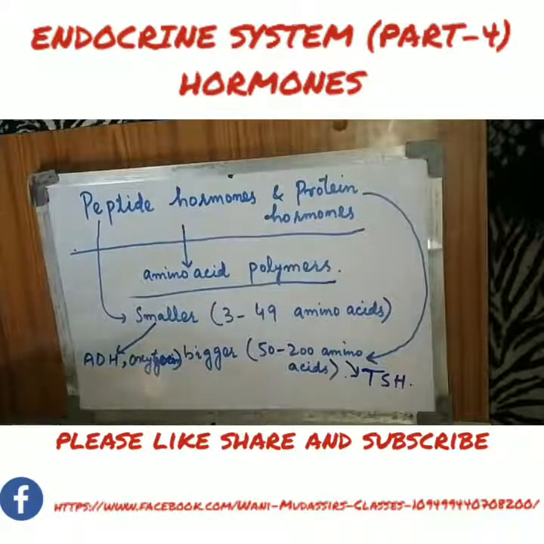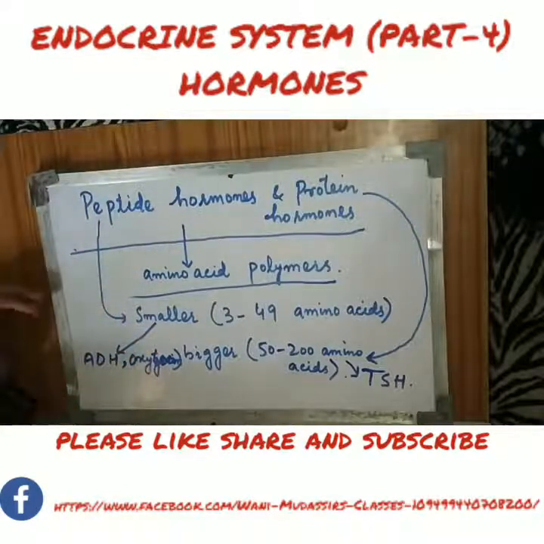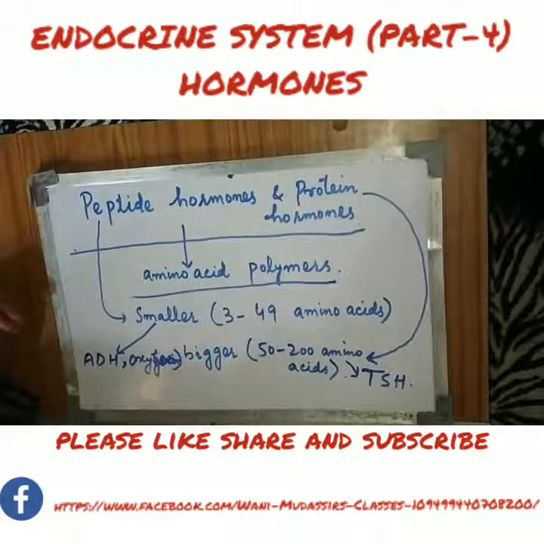So the second category of the water-soluble hormones is peptide hormones and protein hormones. These are amino acid polymers, that means they are made up of chains of amino acids. Peptide hormones are smaller, containing 3 to 49 amino acids, and protein hormones are bigger, containing 50 to 200 amino acids.